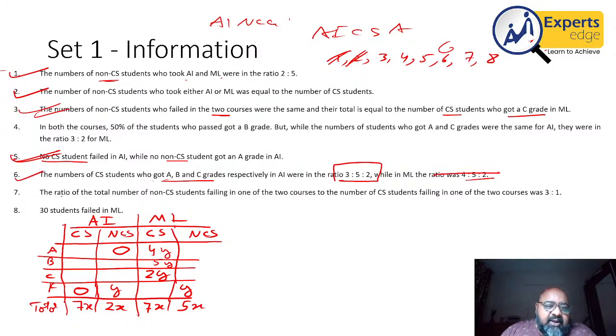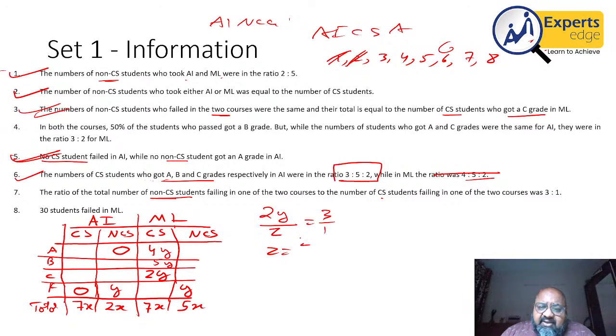I boxed it out. The ratio of total number of non-CS students failing in one of the two courses to the number of CS students failing in one of the two courses is 3:1. Now the total number of non-CS students failing in one of the two courses is Y plus Y, 2Y. This to the number of CS students failing in one of the courses, suppose this is say Z, is in the ratio 3:1. So Z will become 2Y by 3.